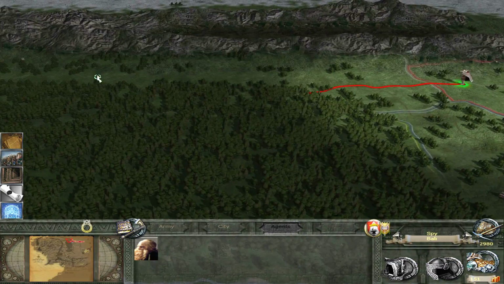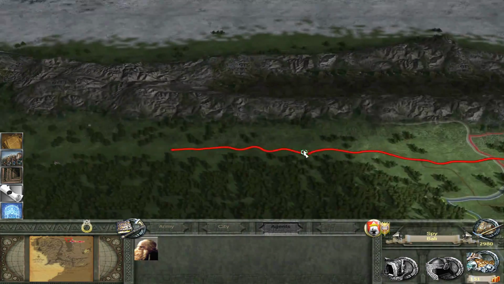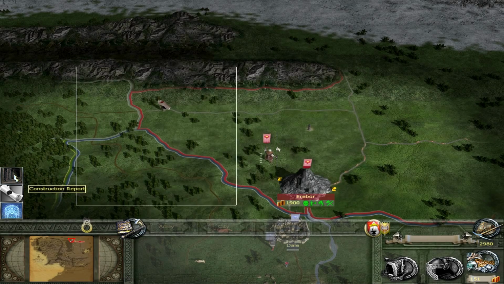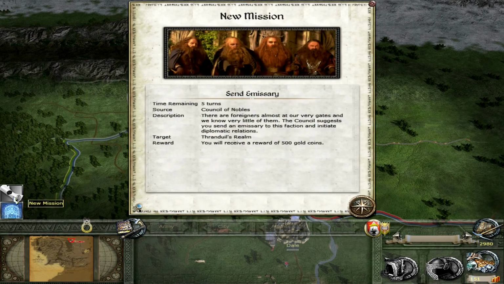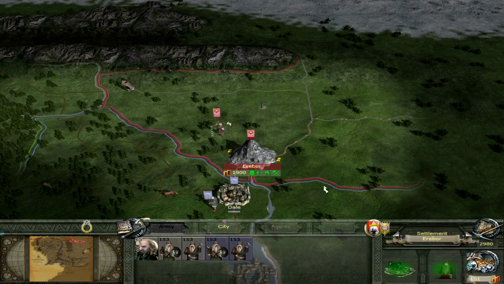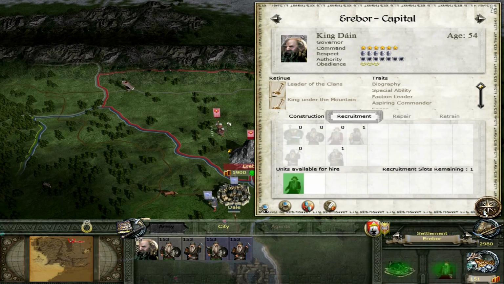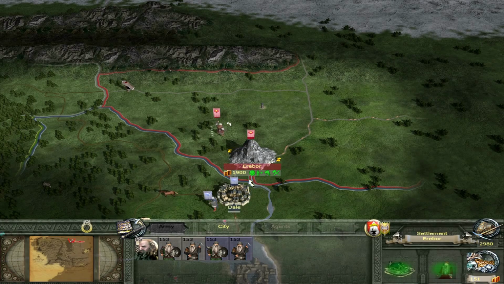Moving quietly. Come on. Relations worsen. Grain exchange. Good, good, good. Can't build any more for quite some time, which does suck.